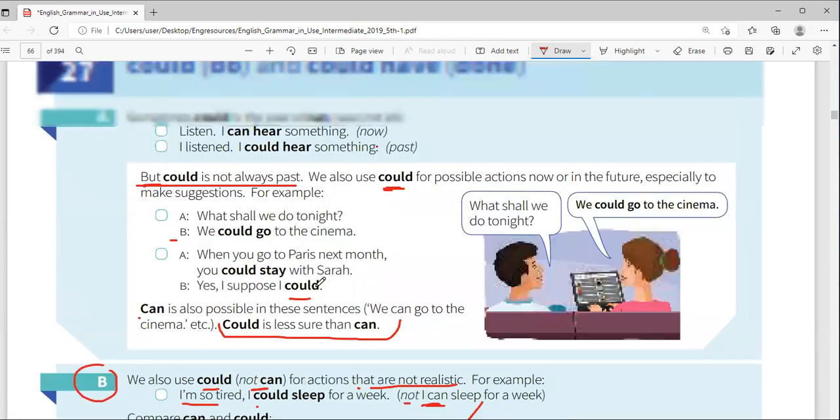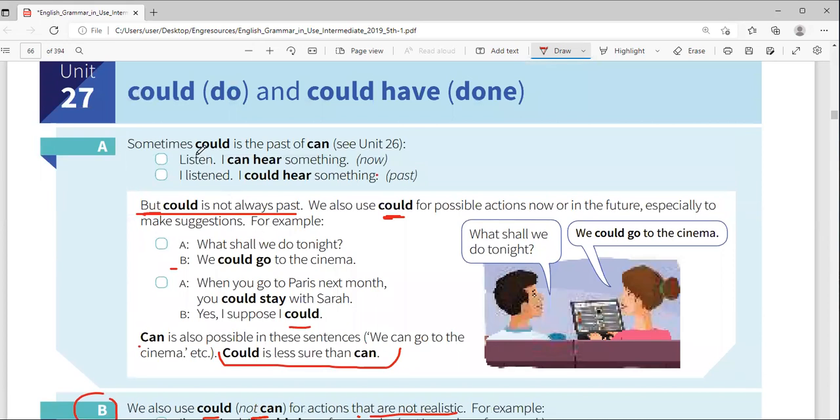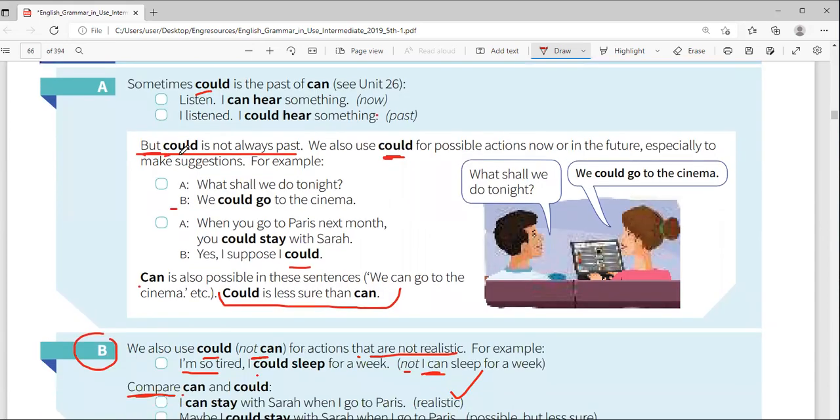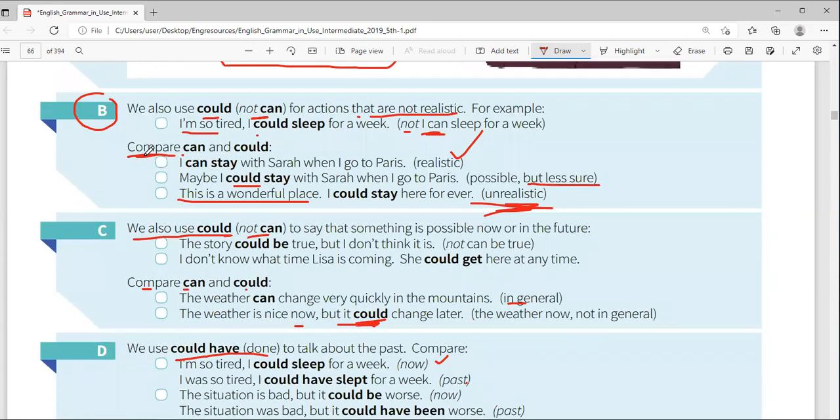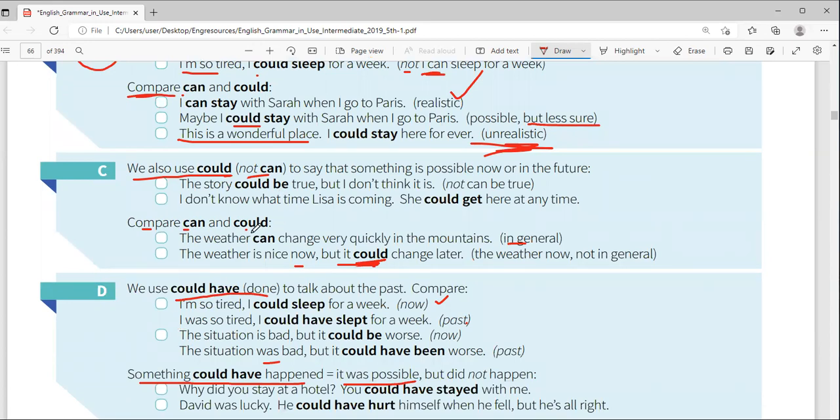So in short, we have learned that could is the past tense of can, but not all the time. We can also use could, especially for talking about possible actions. Maybe now we could go, or in the future, we could go next week. Though the meaning is almost like saying can, when I use could, the meaning is less sure. Another difference between could and can is that could can be used for things which are not real, for imaginations, but can is only for real things. Okay? Yep.